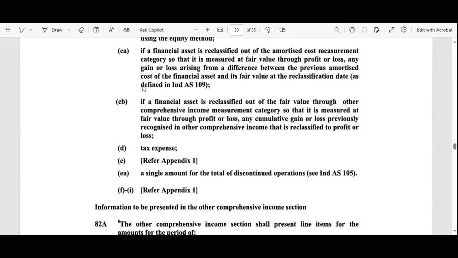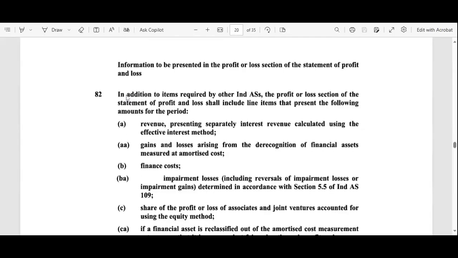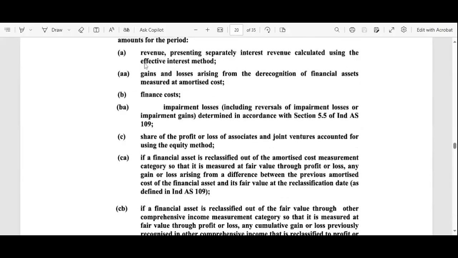In addition to the items required by other Indian AS, the profit and loss section of the statement of profit and loss shall include line items that present the following amounts. The first one is revenue, presenting interest revenue separately.